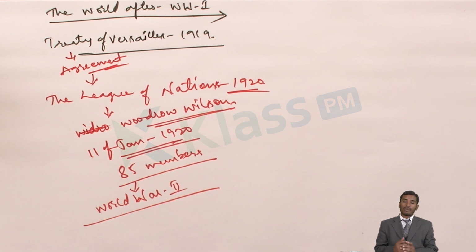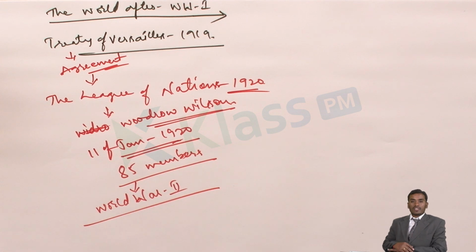What was the immediate cause of World War One? The immediate cause was the assassination of Austrian Archduke Franz Ferdinand, along with his wife also. It is not mentioned in your book about his wife, but she was there with him when he was murdered by a Bosnian Serb. Both were assassinated, that means they were killed. Because of that, there was an immediate breakout of World War One.